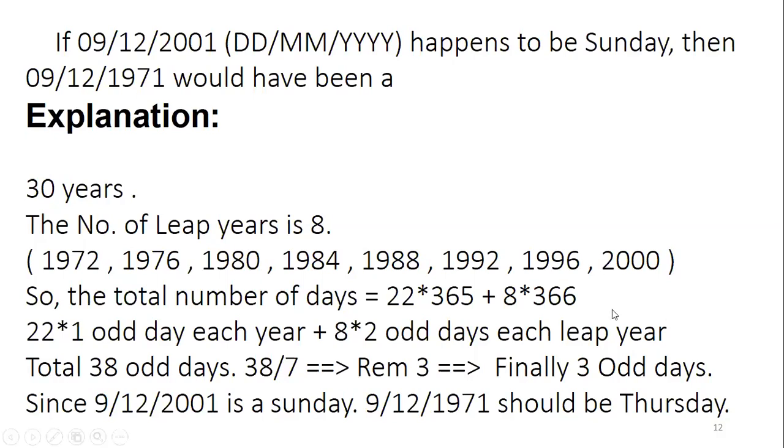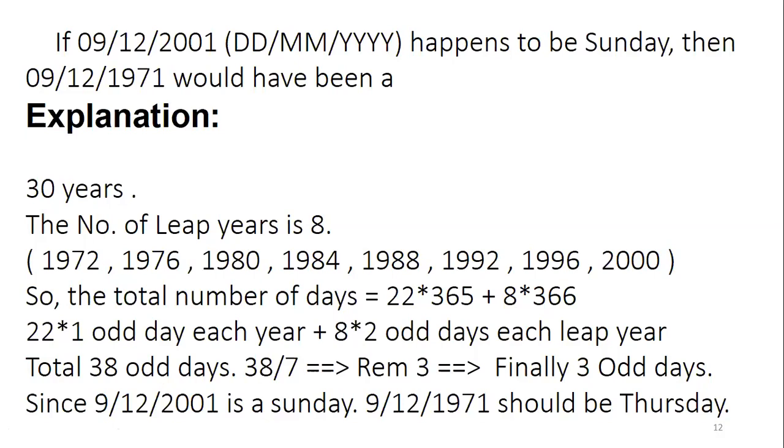Here, the special category is this 2000. So 72, 76, 80, 84, 88, 92, 96, 2000. So like that, 8 leap years are there. So 8 leap years will have 8 into 2 odd days, and then 22 ordinary years will have 22. So totally you get 38 odd days, remaining 3. So finally 3 odd days will be there. So now 9/12/2011 is a Sunday. So going for 3 back shifts: Saturday, Friday, Thursday. So it will be Thursday.